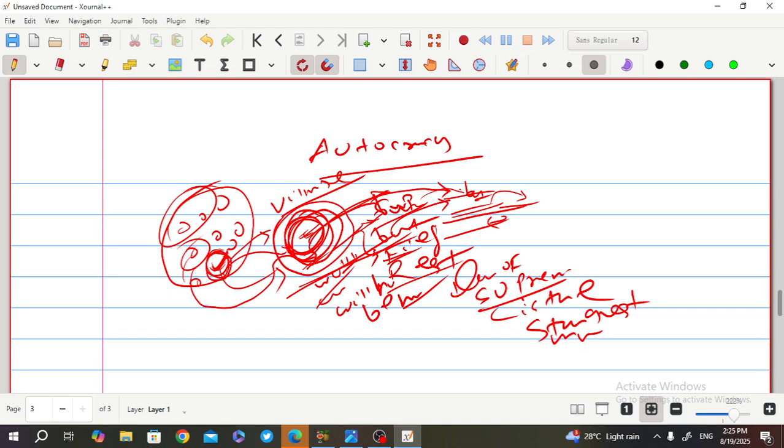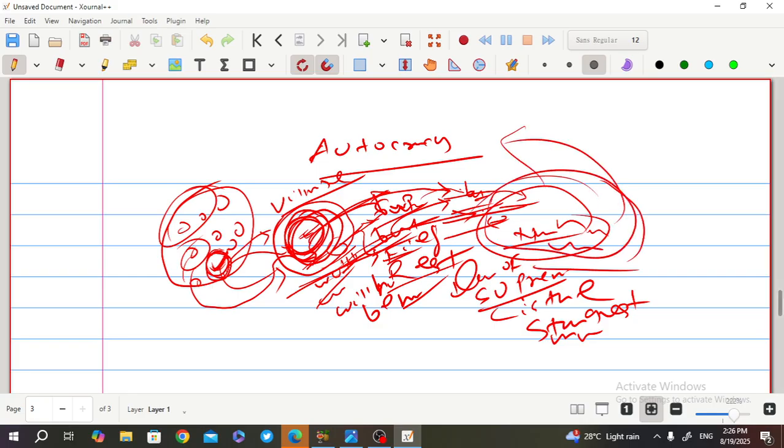In this autocracy system, no one dares to oppose this person because he controls the bat, the ball, and even the ground. This system is generally seen in North Korea, where one person rules the whole country. No voting right, no freedom, not at all. Whatever this person says needs to be understood, followed, and maintained. So this is the autocracy system.